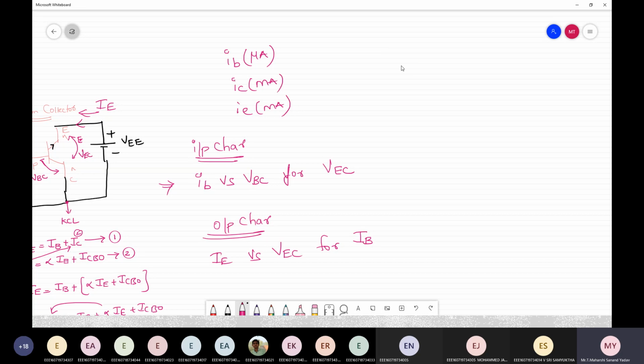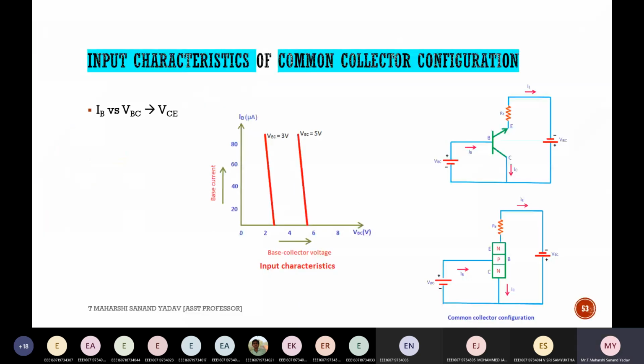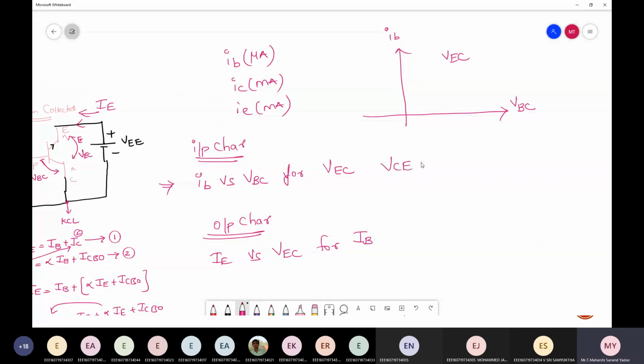So if I plot the input characteristics, it will be like this: input current and input voltage for different values of VEC. Now let us see, the graph will look something like this. When VEC is increased, what is the overall expression I got? VEC is equal to VEB plus VBC.